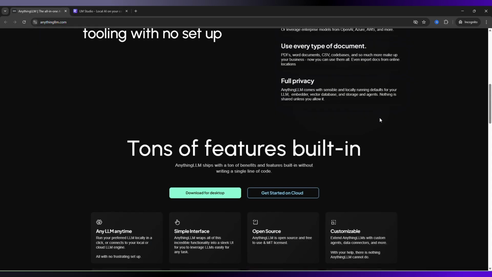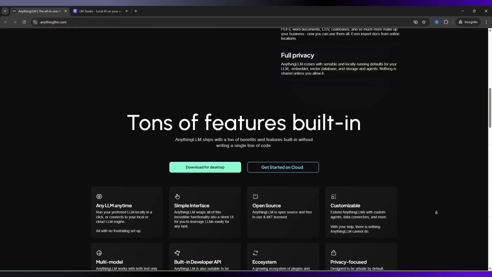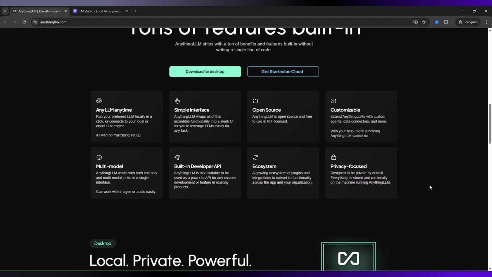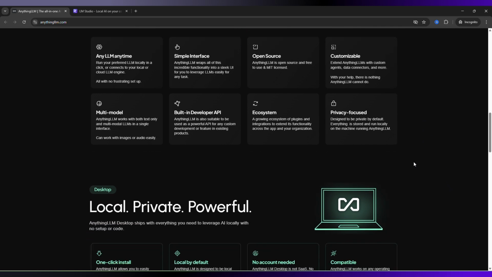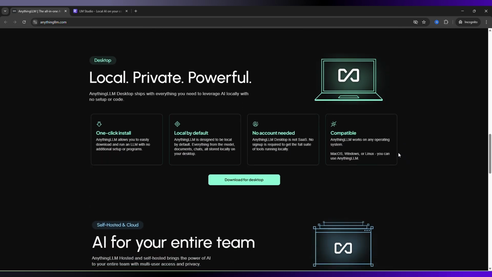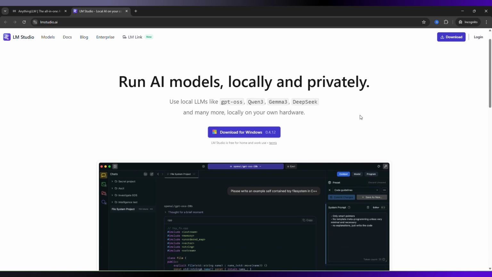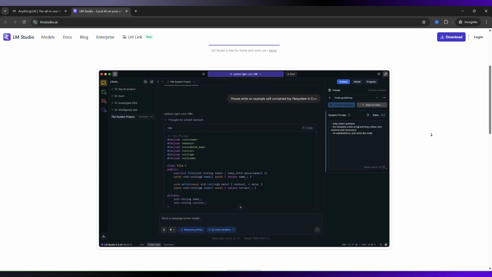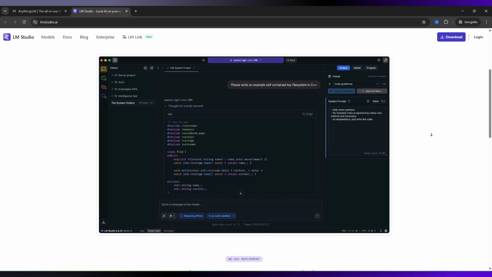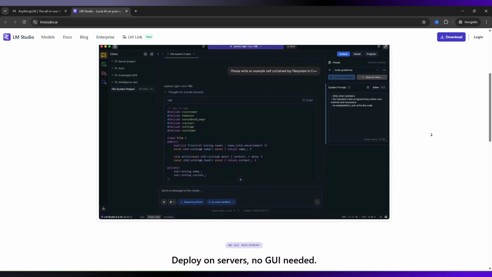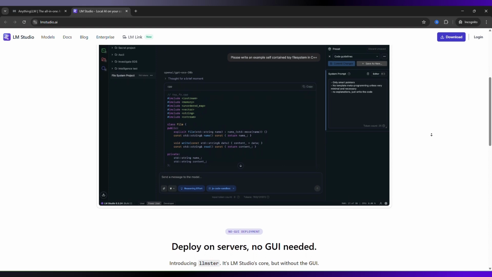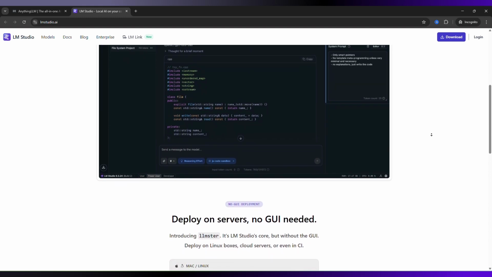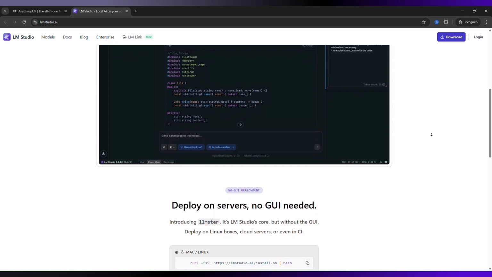So the real difference is this. AnythingLLM is the brain system, while LM Studio is the engine. So which one wins? Choose AnythingLLM if you want document AI, knowledge bases, and a complete productivity system. Choose LM Studio if you want to run local models, experiment, and have full control over performance. Bottom line, LM Studio is better for running AI, while AnythingLLM is better for using AI, and the best setup for most power users is actually using both together.